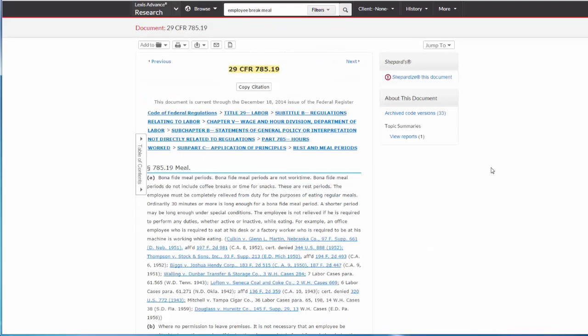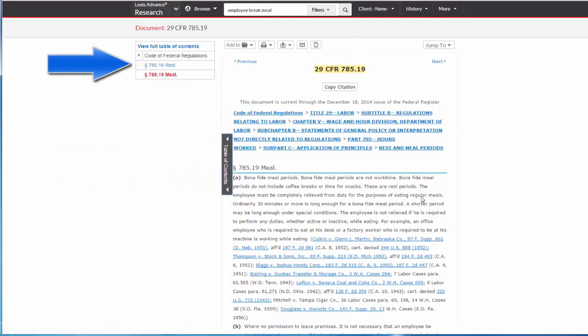Because the CFR is arranged by subject, you will always want to check the table of contents to see if nearby regulations are also relevant. Once back at the regulation, click on the Table of Contents tab on the left-hand side. You can see that 29 CFR 785.18 relates to rest, which will help your client determine the required amount of break time he must give his employees. And that's how you research regulations on Lexis Advance.